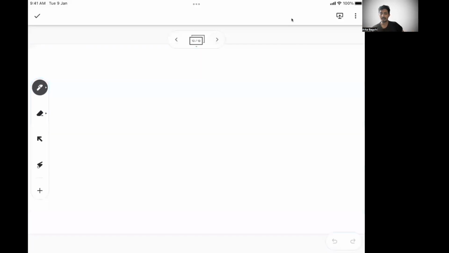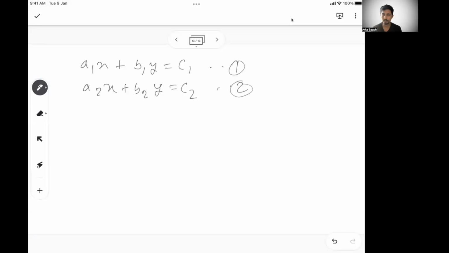With this, we come to the last section of the problem. So let's say a generic form of a linear equation is typically a1x plus b1y plus c1 equal to 0. Or we can write this as a1x plus b1y equal to c1 and a2x plus b2y equal to c2. So in all of the equations we have seen in the past, we have a coefficient with x and y, and then there is a constant, and similarly the other equation. So this is the generic form of any linear equation.